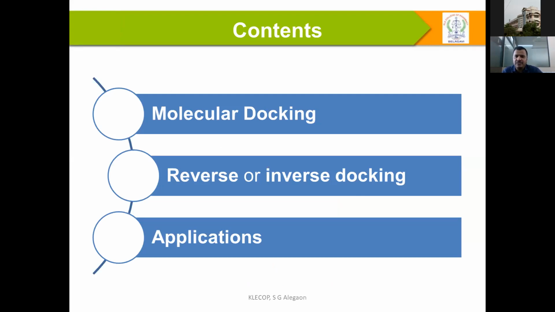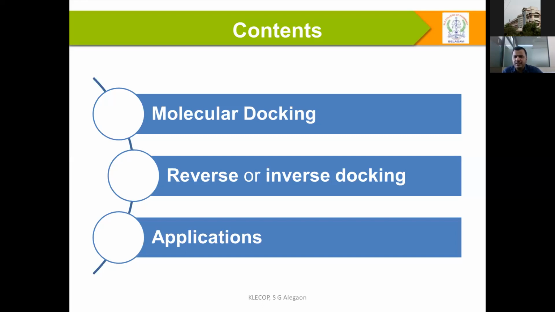speakers might have discussed molecular docking, how it takes place, and what the importance of molecular docking is. Today I am highlighting reverse docking or inverse docking, usually one or the other, the same. Sometimes some people may call it redock and other things. But for reverse docking and inverse docking, we are going to understand the different modes, the basics and some applications.